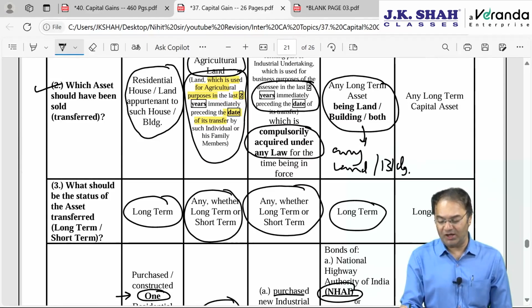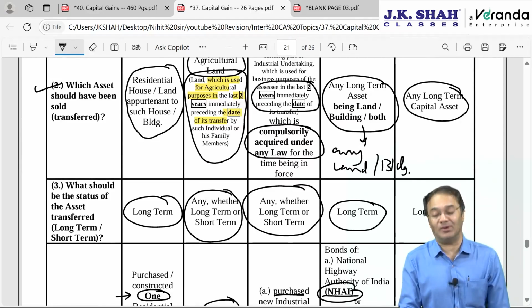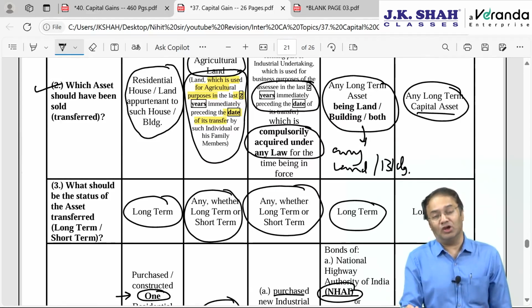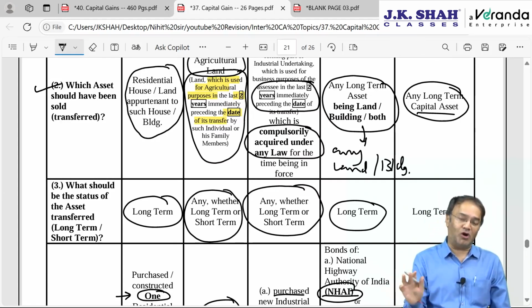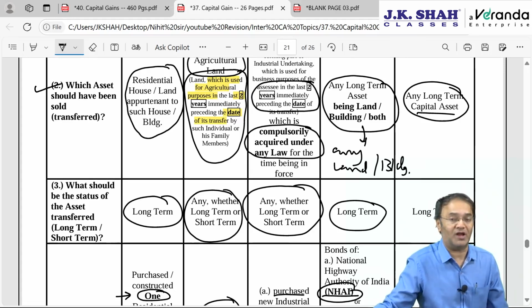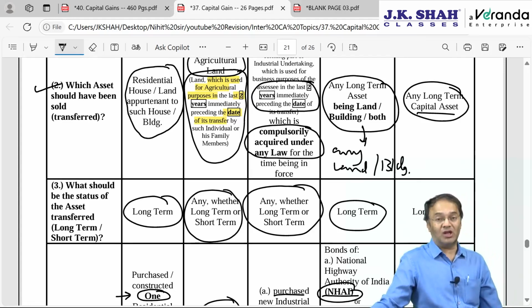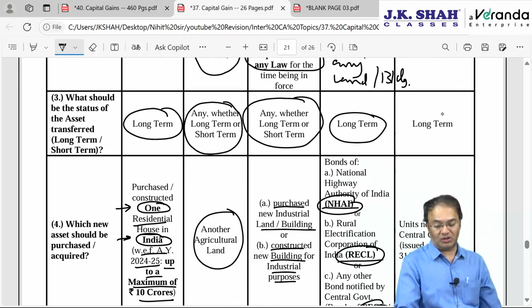Here assessee could be anybody and the asset could be any long-term asset, any asset. Could be land, building, industrial, residential, commercial, it could be office premise, it could be just a plot of land, it could be jewelry, shares, debentures, bonds, anything. But the gain should be long-term.